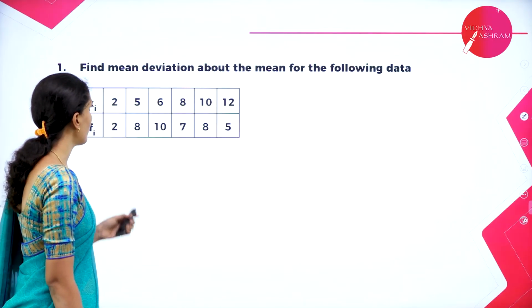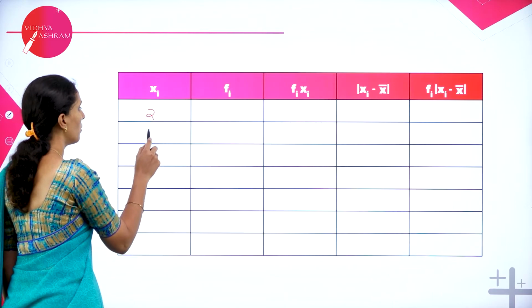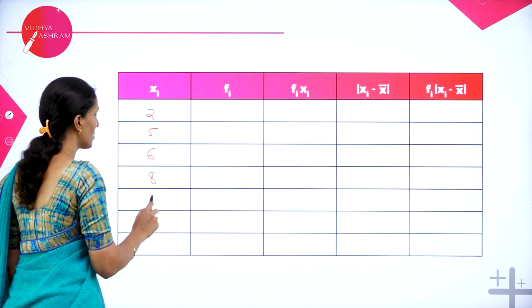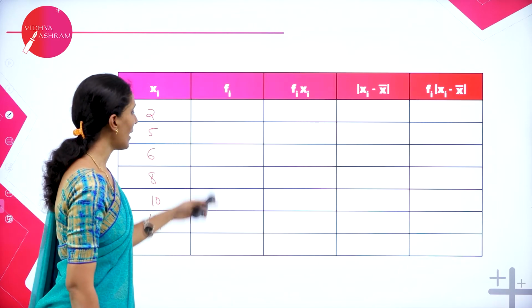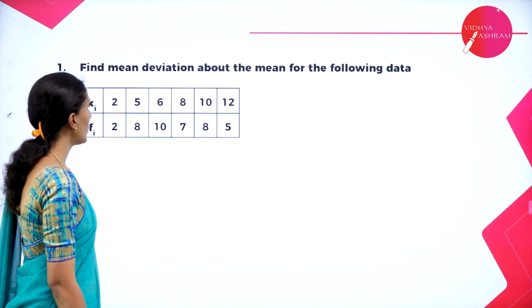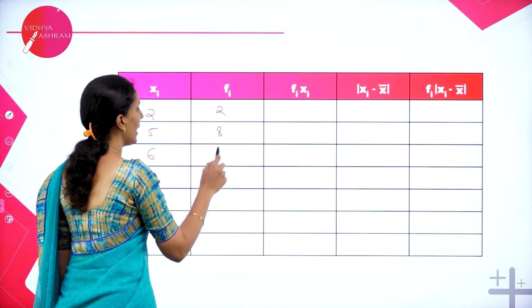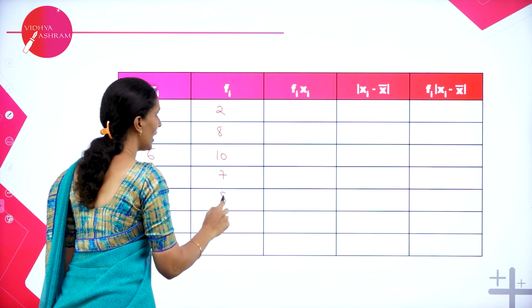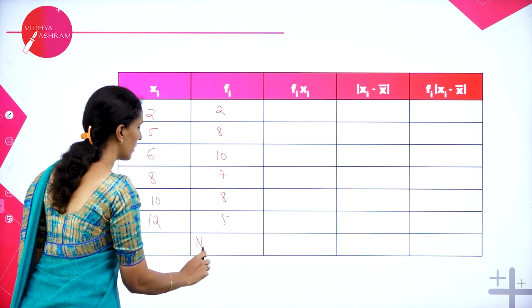What are the terms? 2, 5, 6, 8, 10, 12. Let's see the next column. We will write fi. What is fi? 2, 8, 10, 7, 8, 5. Let's calculate n.